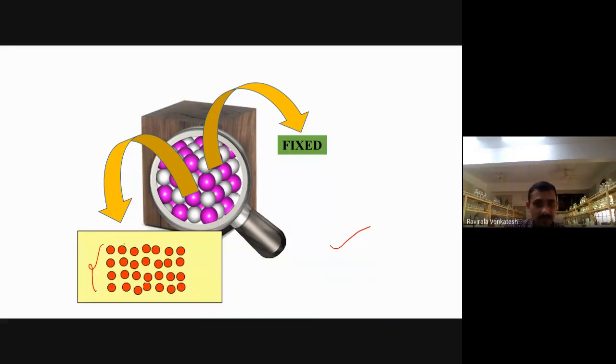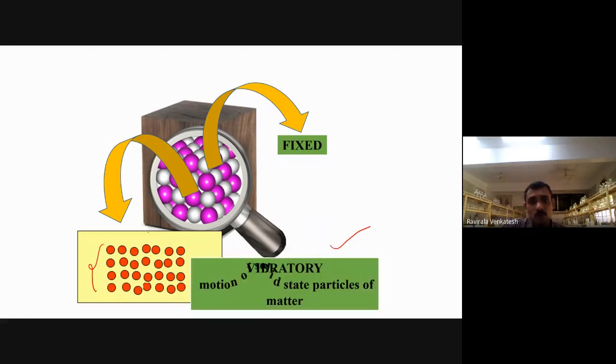Ions are getting vibrated. You see, vibrating. The particles are not moving actually, but they are getting vibrated here. See, the vibratory motion of solid state particles of matter looks like this. So this is possible with the solid state. The constituent particles of solids can vibrate like this.